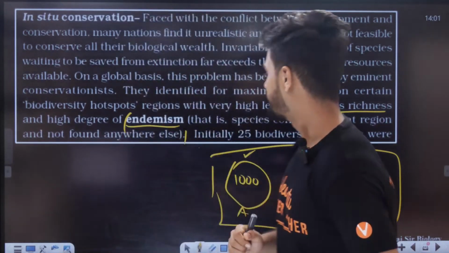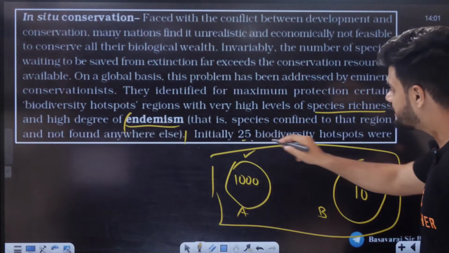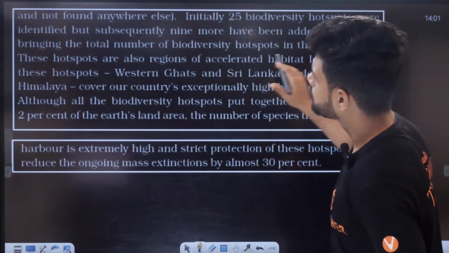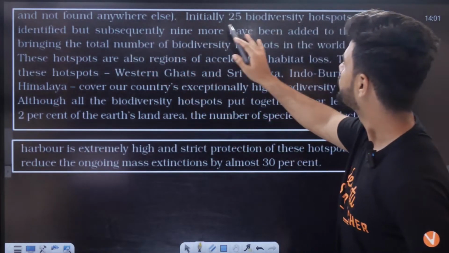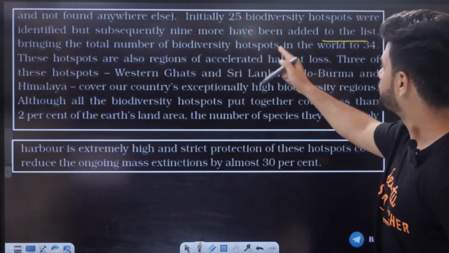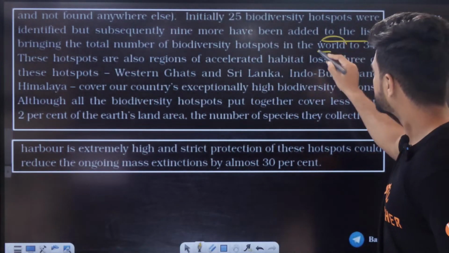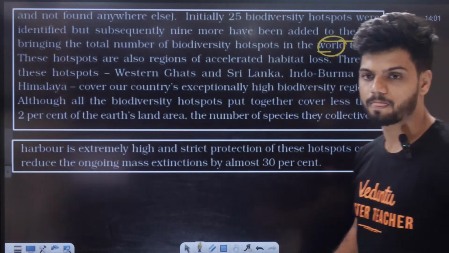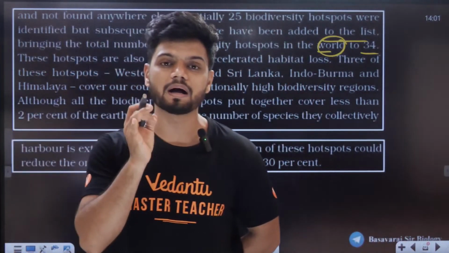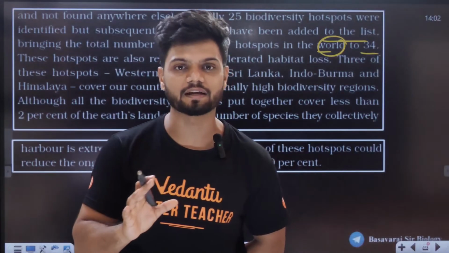Initially, 25 biodiversity hotspots were identified, and subsequently 9 more have been added to this list. So this brings the total number of biodiversity hotspots in the world, not India, to 34. There are 34 biodiversity hotspots in the entire world now.